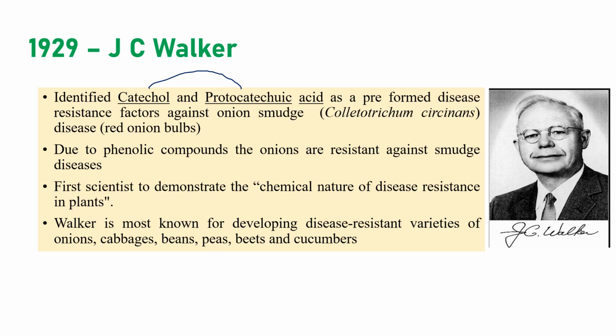Okay, what does phenolic theory mean? Red onions are highly resistant to onion smudge disease because they contain two phenolic compounds called catechol and protocatechuic acid. These two acids are absent in white onions. That's why white onions are highly susceptible to onion smudge disease. That is the main thing given by J.C. Walker. He also wrote one monograph, I think, on tomato, some kind of experiment on tomato, I don't know exactly. He also developed resistant varieties related to onion, cabbage, beans, potatoes, beetroot, and cucumbers.